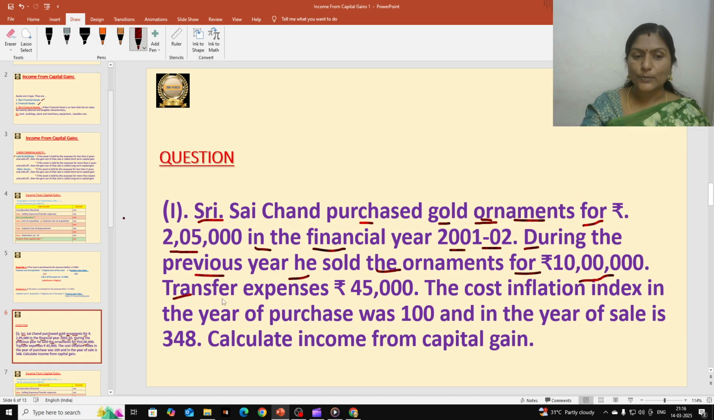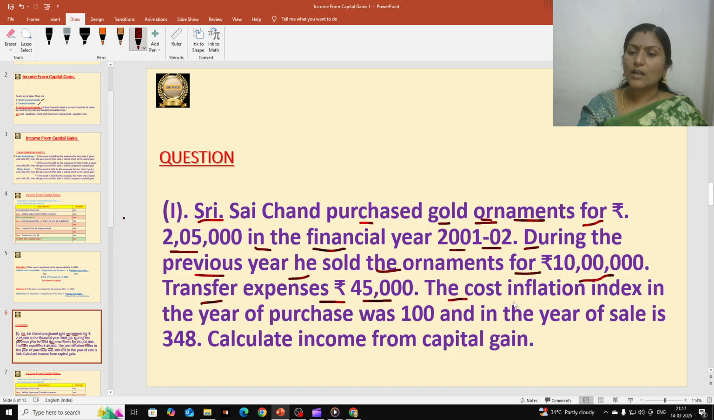And transfer expenses are also called selling expenses. Selling expenses, how much here? 45,000. Selling expenses and transfer expenses, both are the same. You should note it down because we are going to deduct these from consideration received in the format.